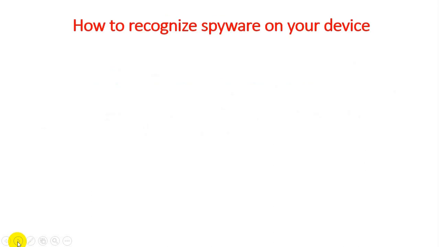Now, how to recognize spyware on your devices, because it is one of the ways that if some activity is already open in our personal computer, then we know that it is spyware. So first we need to know what are the different things we need to focus on. If some activity happens within our system, then we can easily identify that it is spyware.